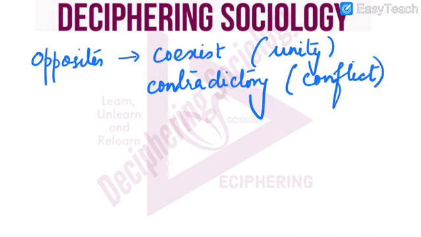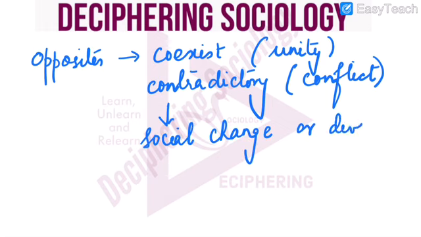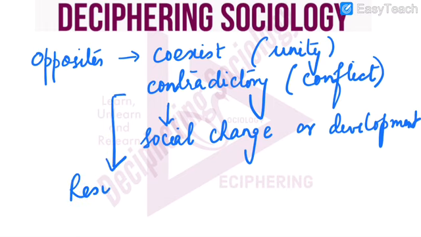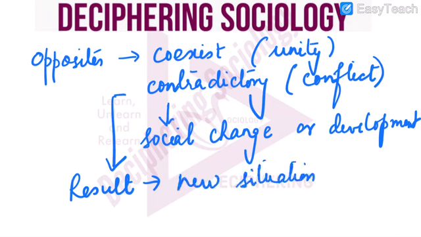Only then can we see social change or development. Because after the conflict, we will see the result, and the result will be a new situation or a new stage of development.